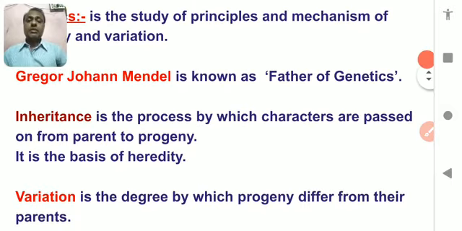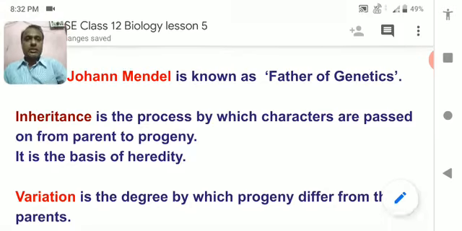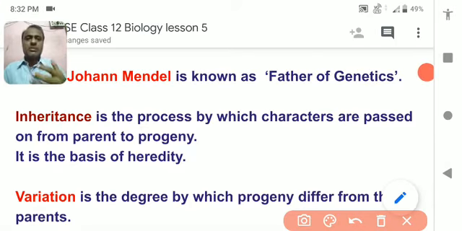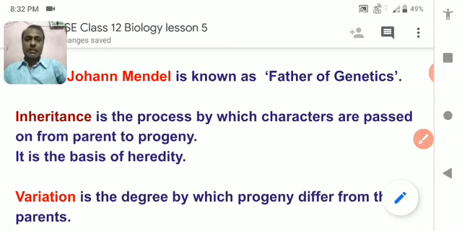So Gregor Johann Mendel was a very great scientist, and he has given us such a kind of science that nowadays helps so many people to get a good livelihood. As the population is increasing, the increasing population has a huge demand for food and other requirements, and all these requirements are fulfilled due to genetics. It was Gregor Johann Mendel who provided us this principle, so we should praise him for it. Understood? Now let's study about variation.